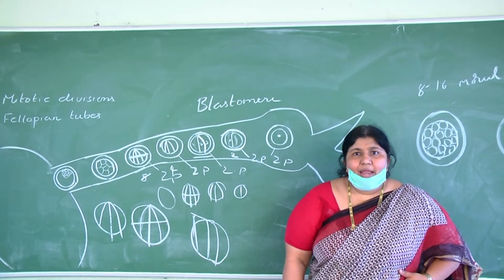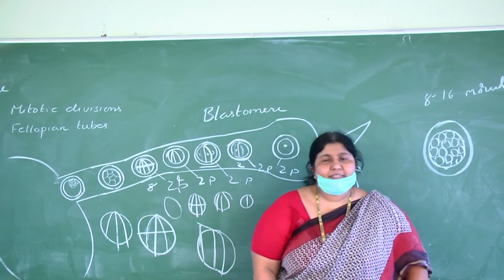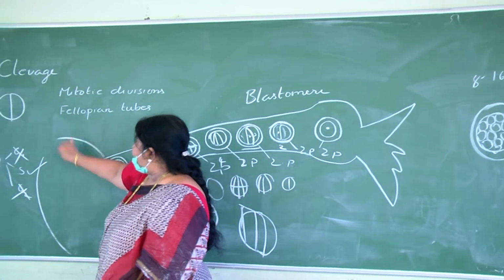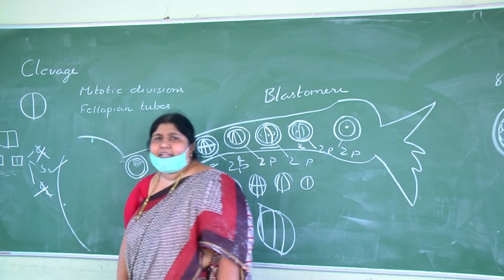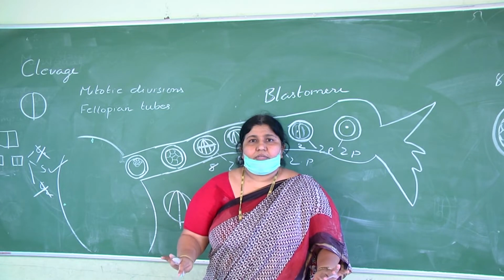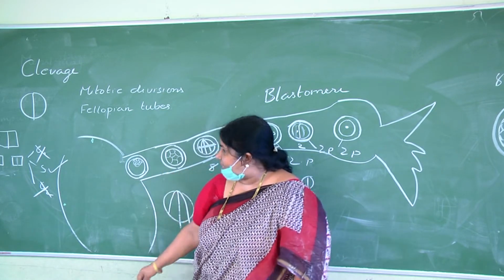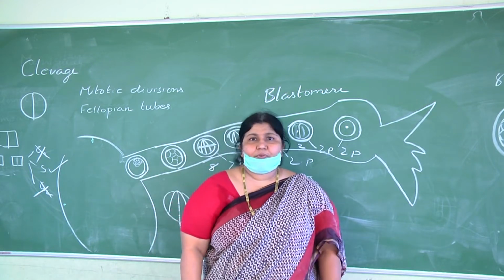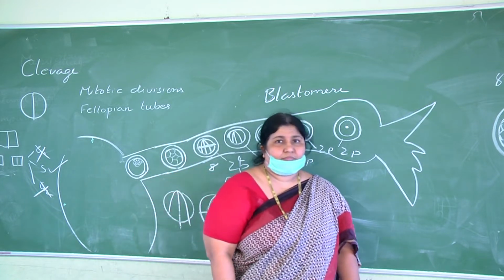If the embryo attaches to the wall of the uterus, then that is a normal pregnancy. Usually it attaches in the fundic part, that is general. But anywhere it can attach, that is never a fault. Other than the wall of the uterus, if it is attaching in some other place, say in the cervix, or in the vagina, or in the fallopian tube, then such a pregnancy is referred to as ectopic pregnancy.